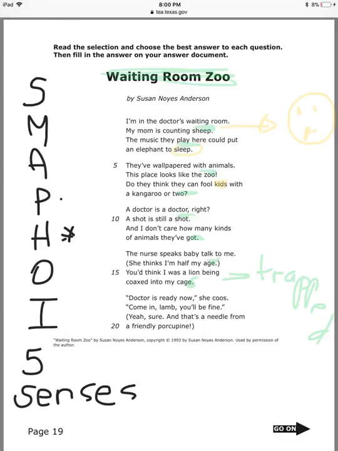Come in, lamb, you'll be fine. And this one right here means he's helpless. Okay? He's helpless like a lamb. Yeah, sure. And that's a needle from a friendly porcupine. He's getting a shot. So we're going to underline fine with porcupine.